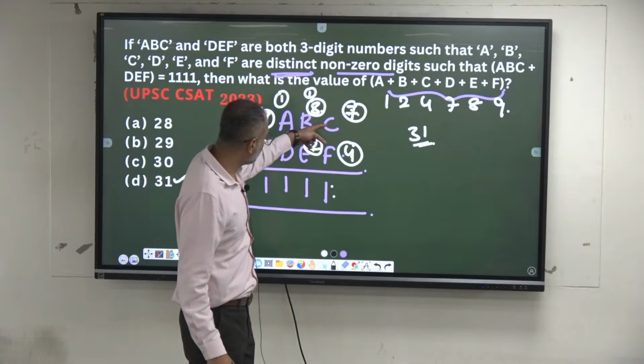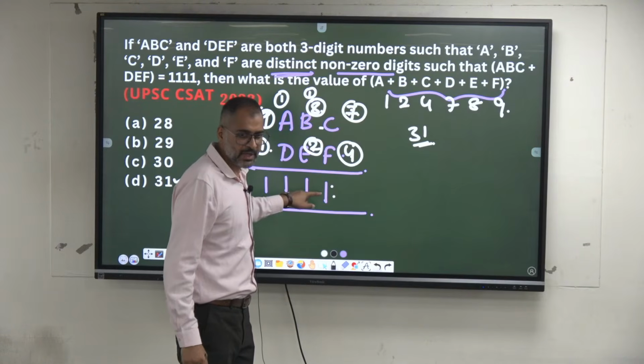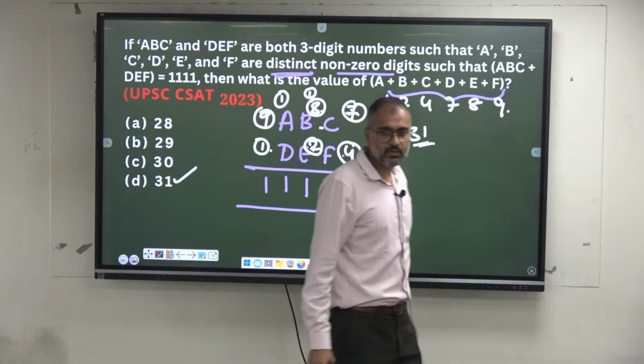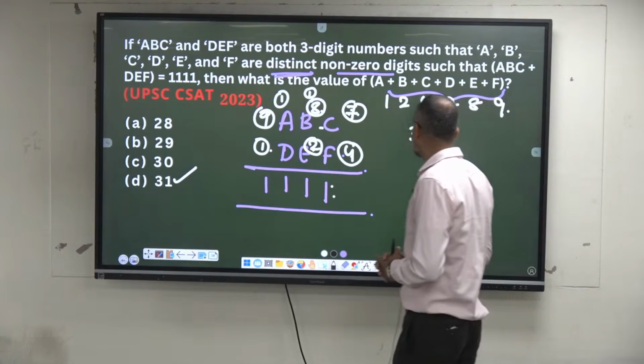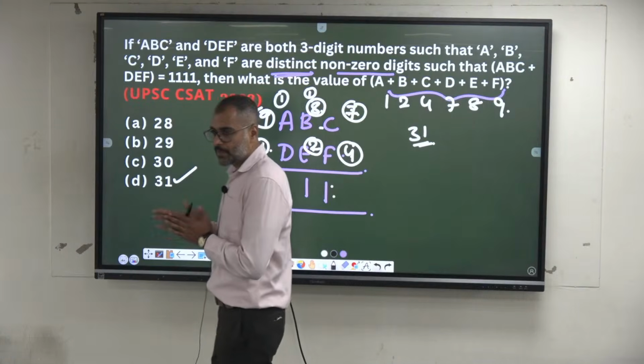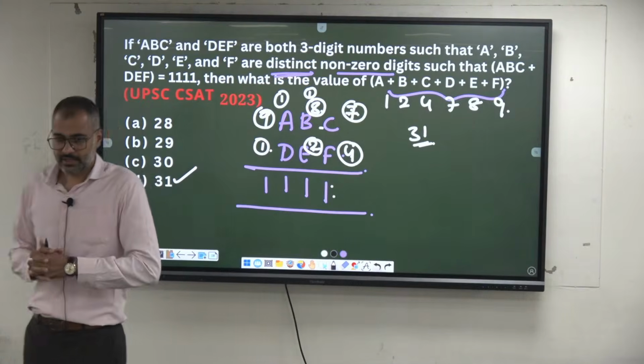There is more than one possible case for C and F summing to 11. You can take 8 and 3, 9 and 2, 7 and 4, anything. But if you take the sum at the end, A, B, C, D, E, F, the sum remains the same, 31. Okay, you can expect this kind of question.